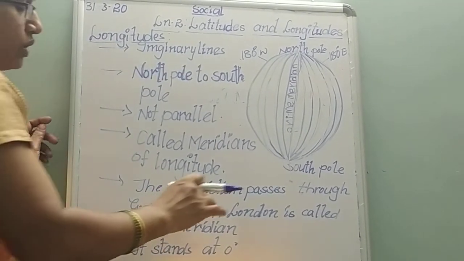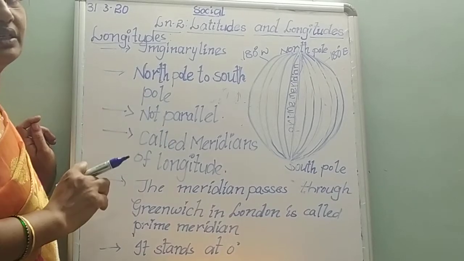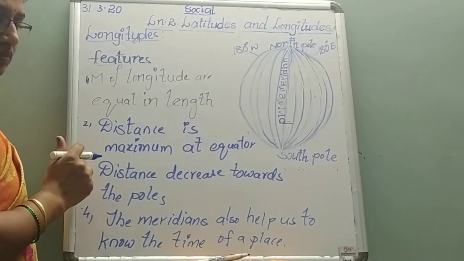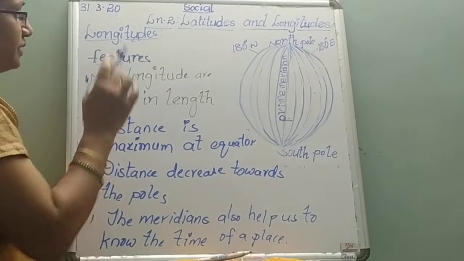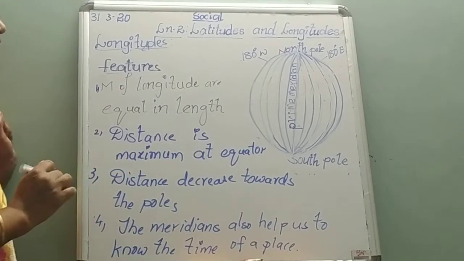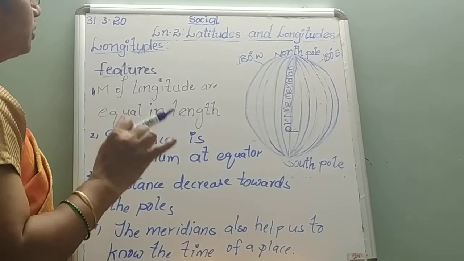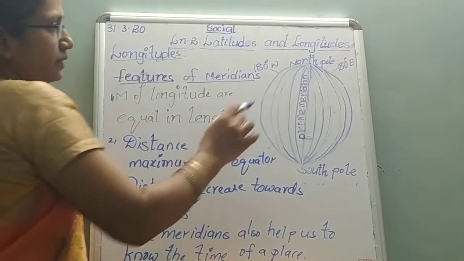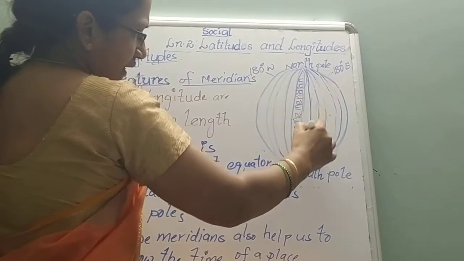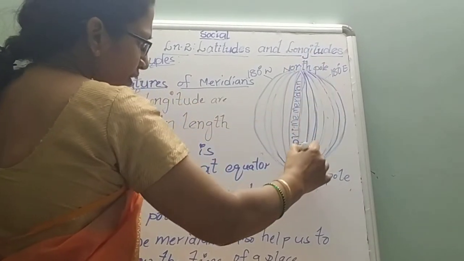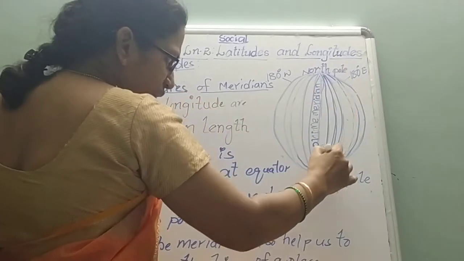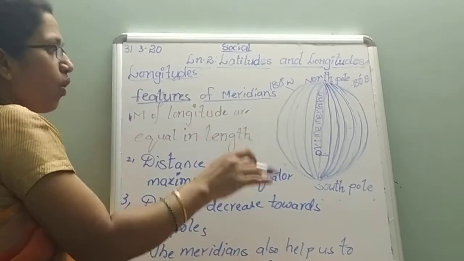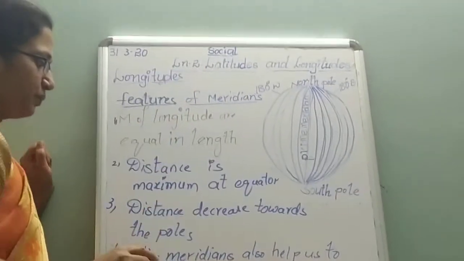Okay, children. Now let us see the important features of meridians. What are the features of meridians? Meridians of longitudes are equal in length. If you consider the length, all the meridians are equal lengthwise. Here we are talking only about the length.